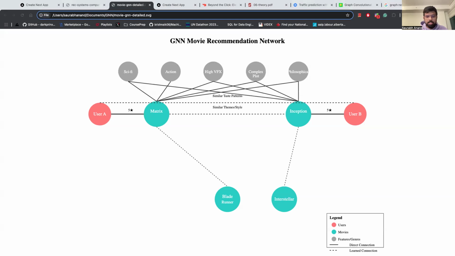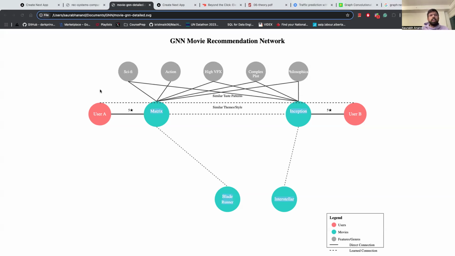So a traditional recommendation would look like, hey, there's another movie which similar users have rated highly, like we saw in the first case. Whereas the graph neural network will say that here's a movie that matches your taste in style, that matches your taste in narrative complexity, and that possibly matches your taste in the time when you watch the movie. So we can add one more node here that says what time this movie is being watched, and it'll be able to understand that.